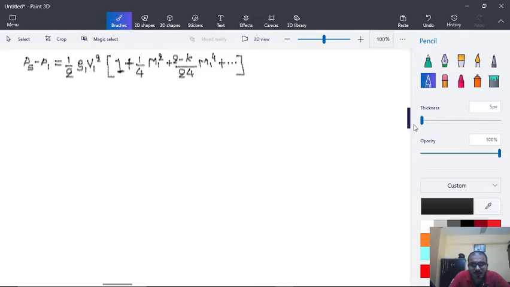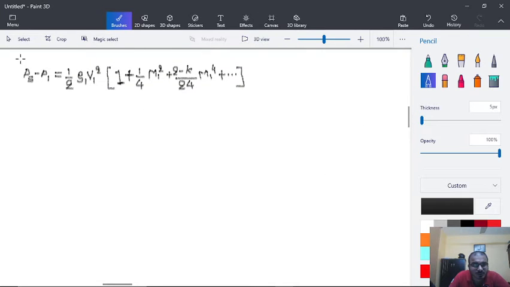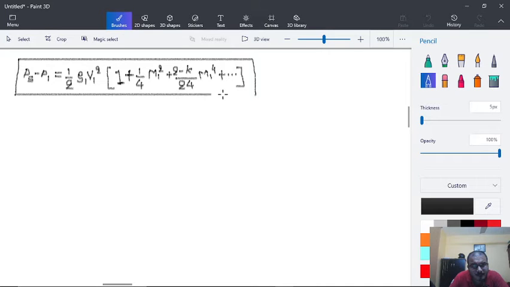Let's take this to be our final equation from the previous lecture. Now let's take two different cases. Case 1.